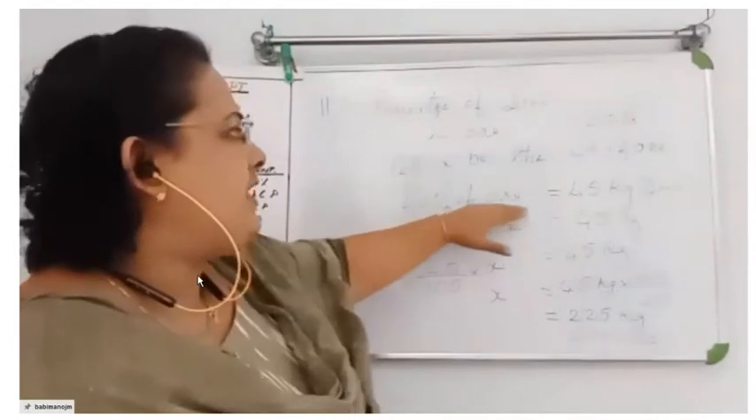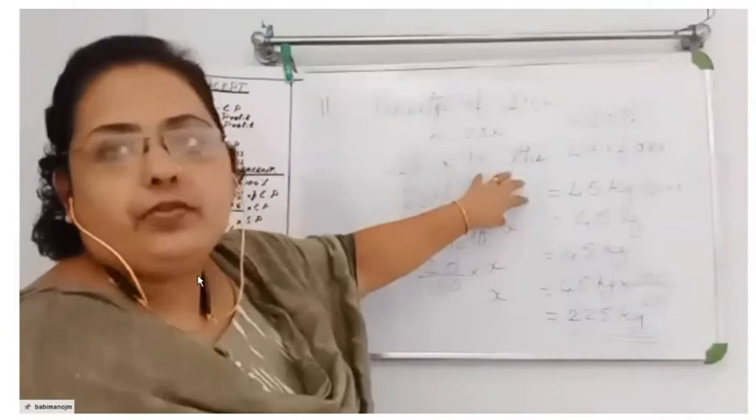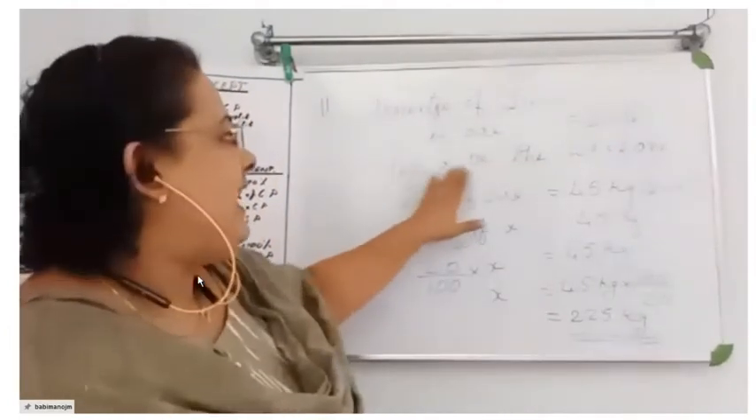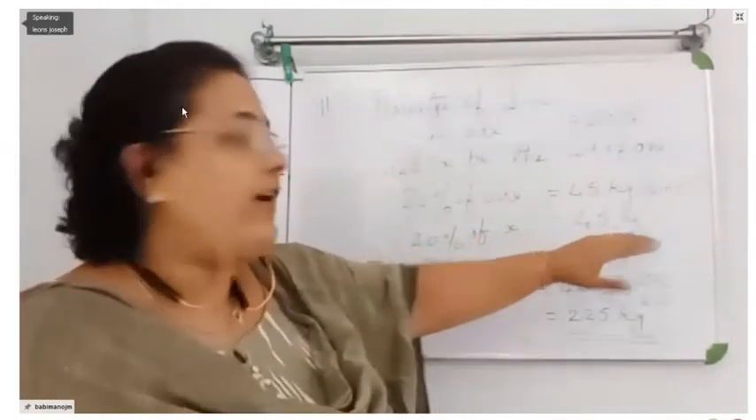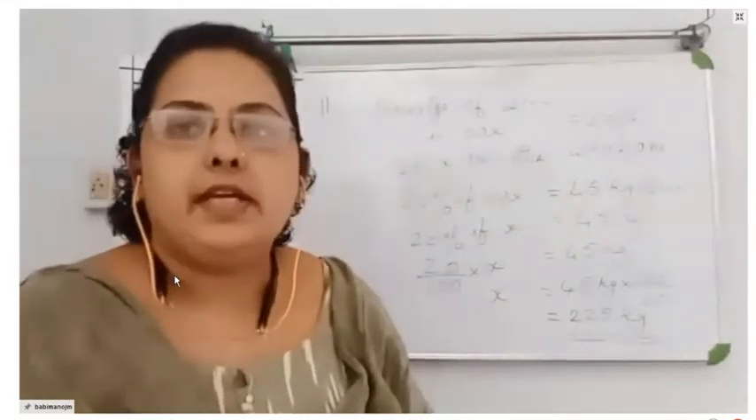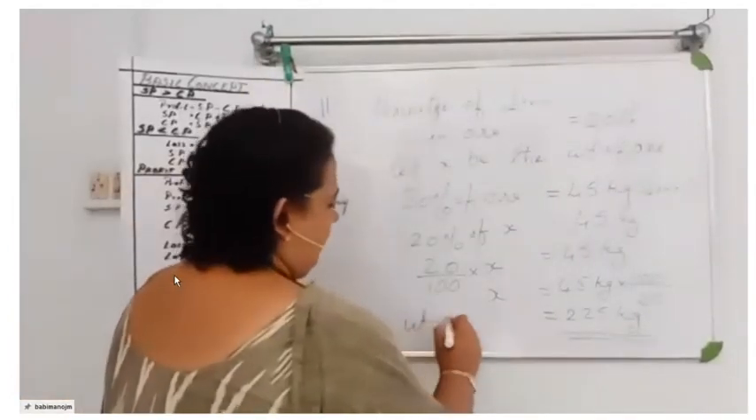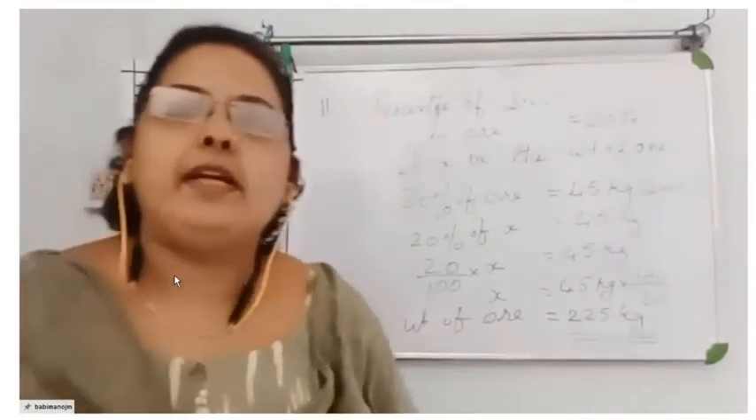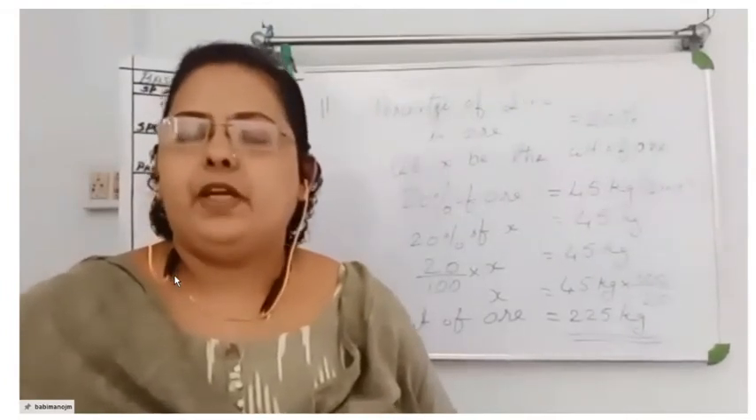So here 20 percentage of the ore is equal to 45 kilograms. We have to find the weight of ore, so we took it as X. Let X be the weight of ore. So 20 percentage of X is equal to 45. Simplifying, we are getting the weight of ore is equal to 225 kilograms. I hope you all understood it. All of you got it?